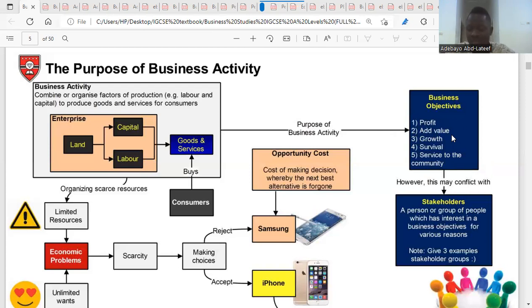Examples of stakeholders. Let me give examples of stakeholders and we will see what interest they have in the business activity. One example of a stakeholder is the government. For government, what interest does the government have in the business activity?